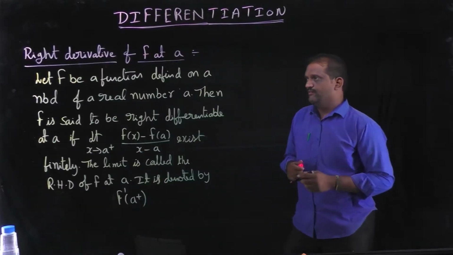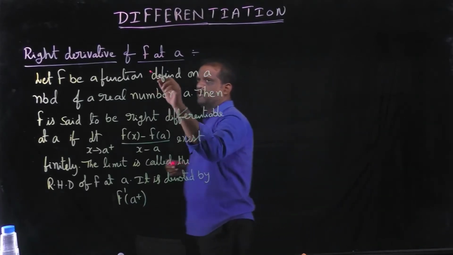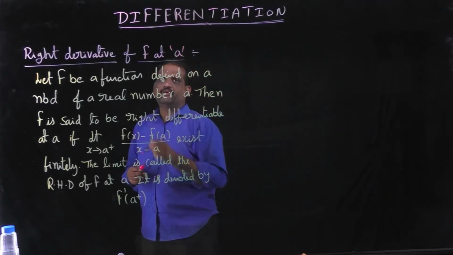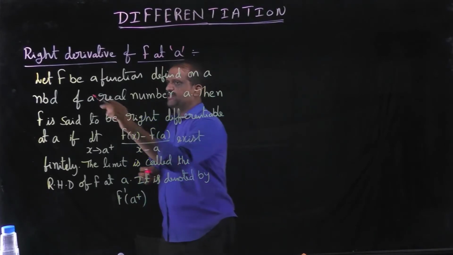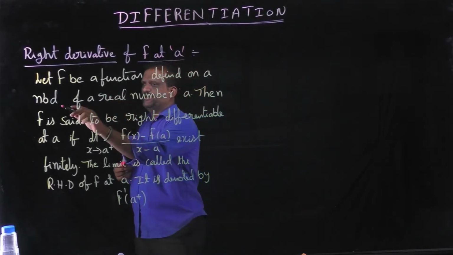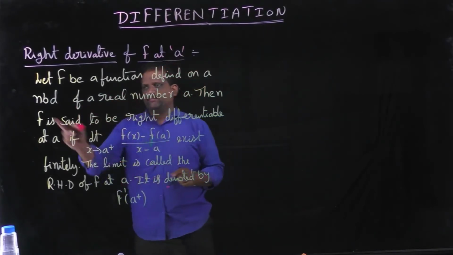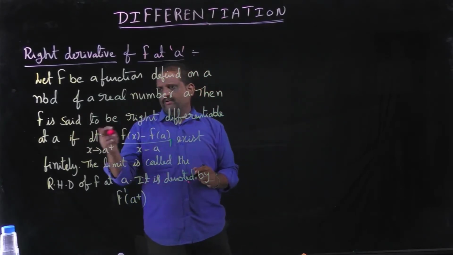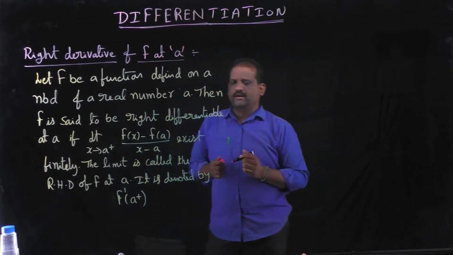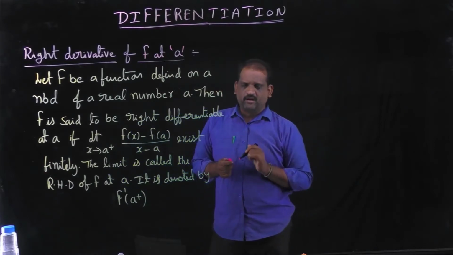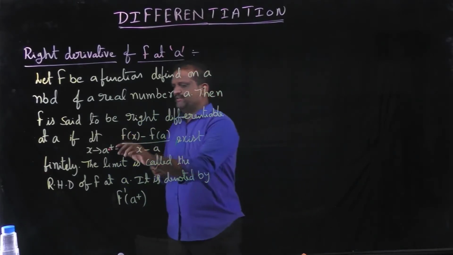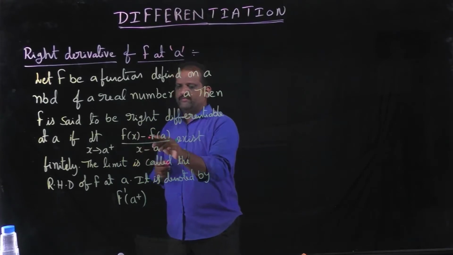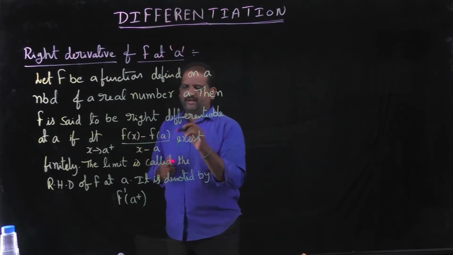Second definition, the right derivative of f at a. Let f be a function defined on a neighborhood of a real number a. Then f is said to be right differentiable at a if the limit as x tends to a plus of f of x minus f of a by x minus a exists.